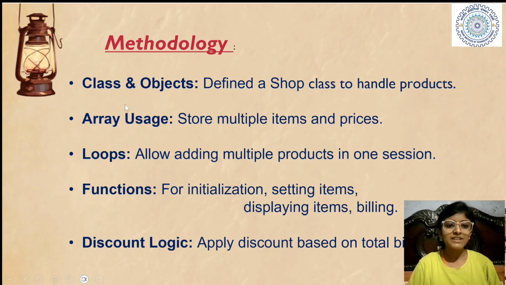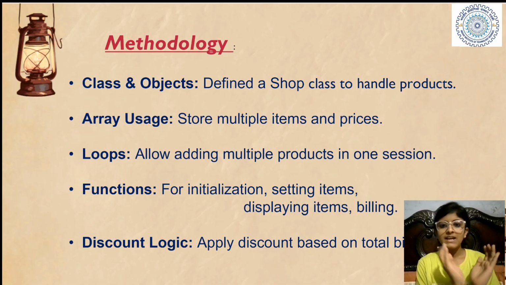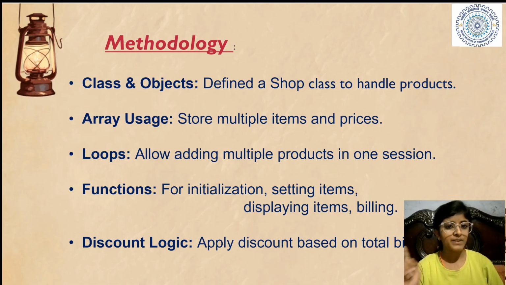So, what is the methodology of the code? Classes and objects. We have defined a shop class. So it is basically the concepts of C++. A class is basically a thing which holds the objects, right? We will explain the terms one by one after this. So just relax. Basically, you can think that there is a shop and we have saved many products in that. So this is our first step, right?